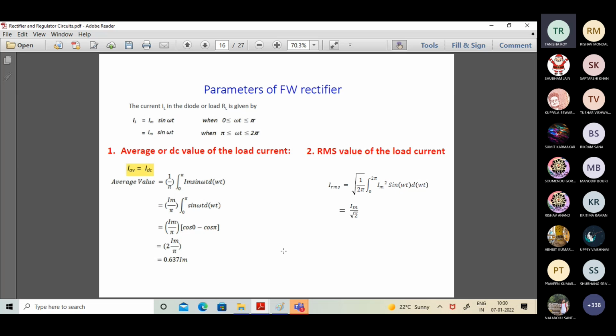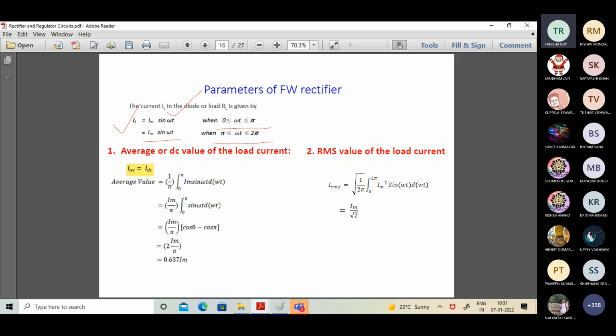Now let's think about what the parameters are for the case of full wave rectification. Similarly, IL is equal to Im sin omega t for omega t greater than or equal to 0 and less than or equal to pi. Obviously, from pi to 2 pi also, because it is full wave, it should follow the same waveform, Im sin omega t only, because both the half cycles are getting rectified.